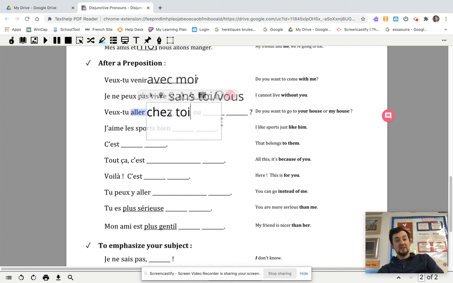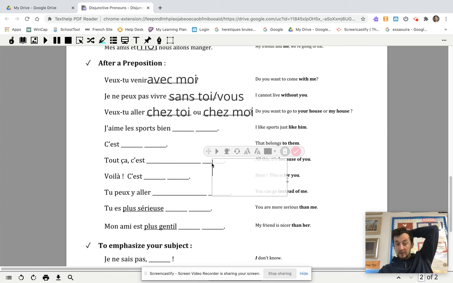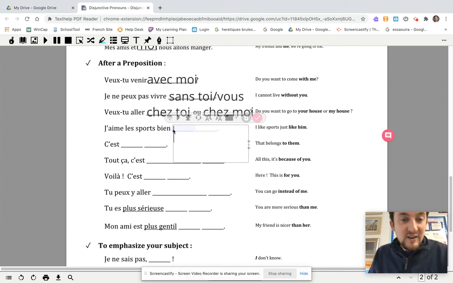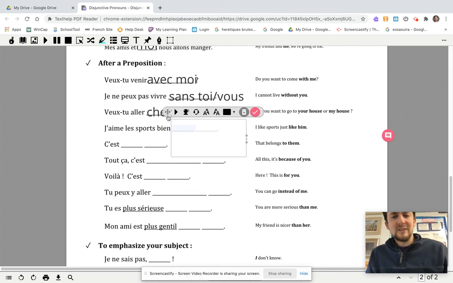So, veux-tu aller chez toi? Could be chez vous. Or chez moi. Do you want to go chez toi ou chez moi? To the house of me or to the house of you? D'accord? So, when you see that on a quiz, you're going to see your house and my house. Don't write ta maison or ma maison, even though there's two blanks. Write chez toi and chez moi, because that's what we'll be quizzing on, using these disjunctive pronouns and their prepositions.